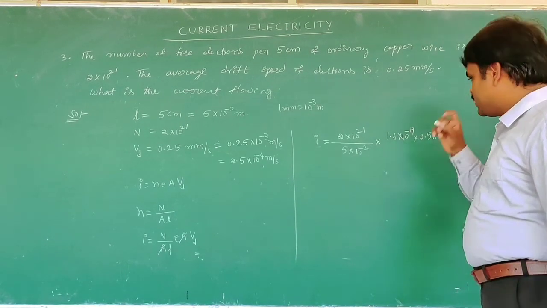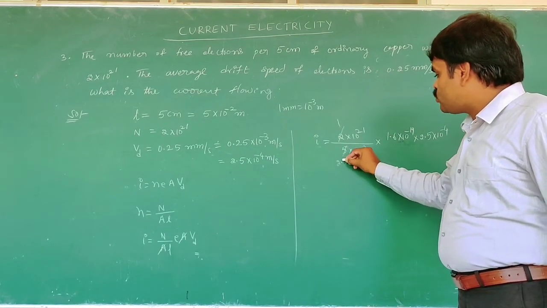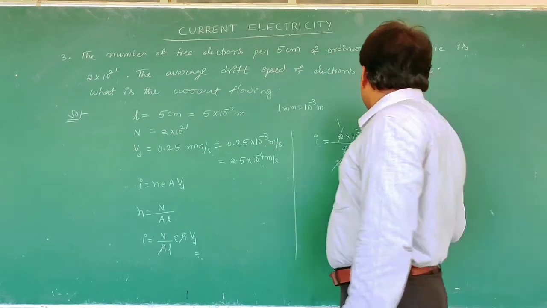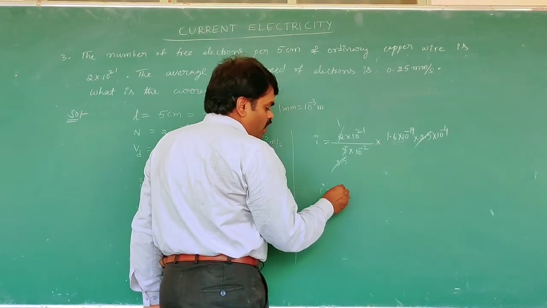Here cancel it. 2.5 gets cancelled. Now what will be there? I is equal to 1.6.